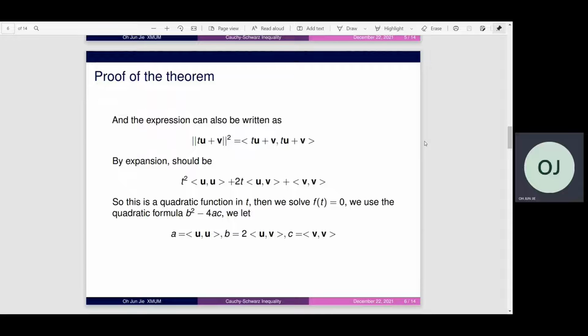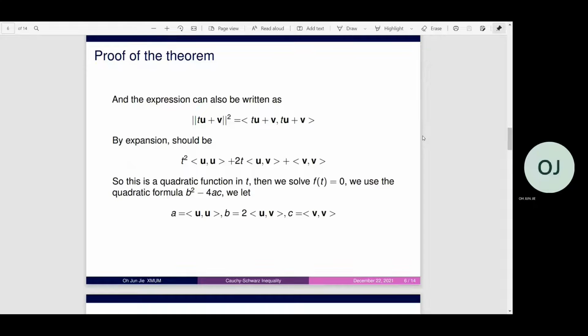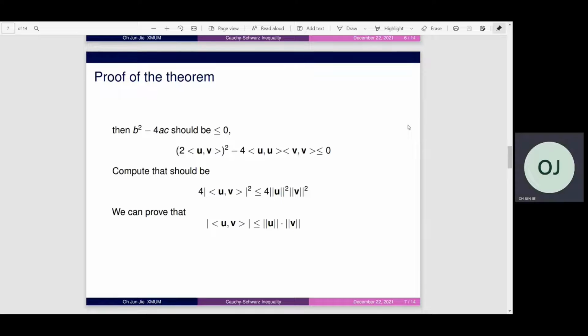Then we solve f(t) equals 0. We use the quadratic formula discriminant b squared minus 4ac. We let a equal the inner product of u and u, b equal 2 times the inner product of u and v, and c equal the inner product of v and v. Then the discriminant should be less than or equal to 0.